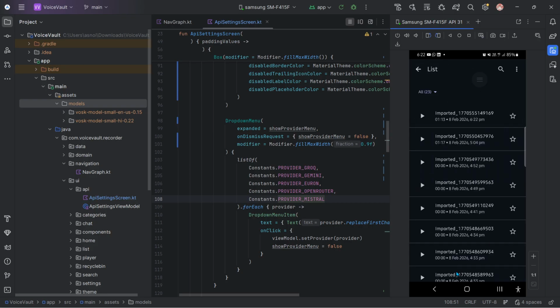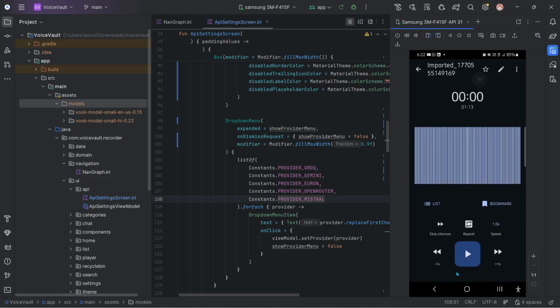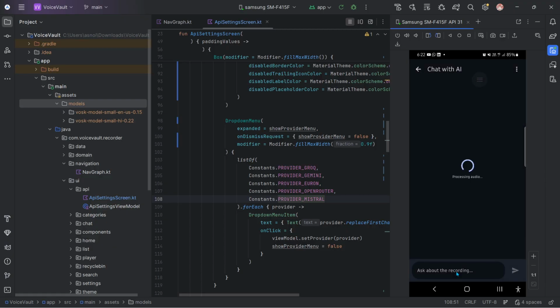As you can see, it is 6:22 p.m. and this is also 6:22 p.m. and if you click on it, it will be here. And if you click on chat with AI, it will just transcribe the audio, and you can ask anything about it. It is the same workflow as before, but this one is for Hindi. Let's see if the Hindi one is transcribed correctly or not.